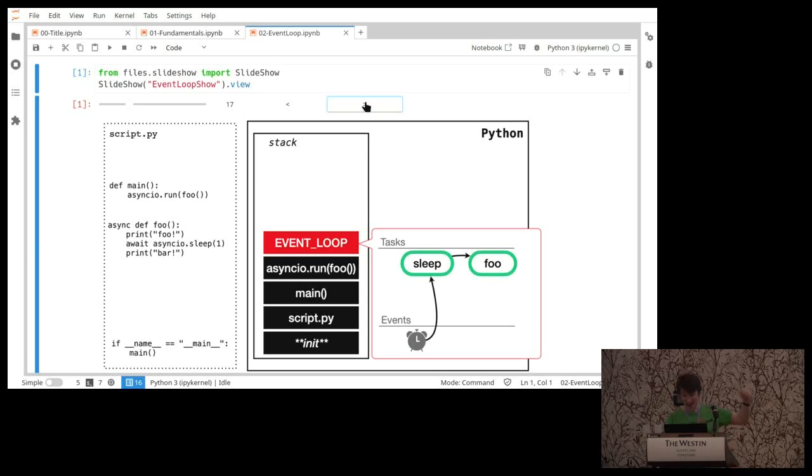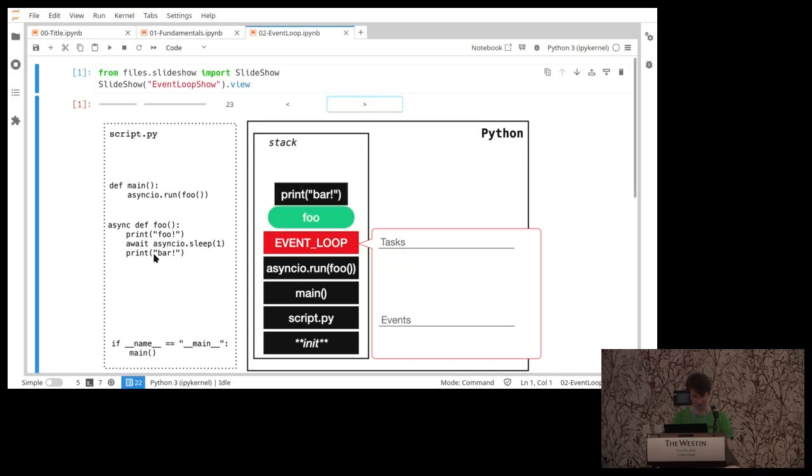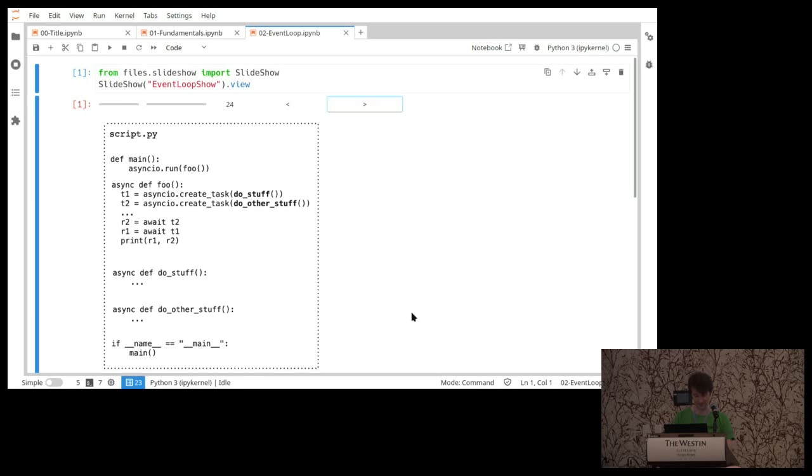OK, so there's an event. There's no other task to run. The whole program's just waiting, and there's nothing else to do. Eventually, the event happens. Sleep is woken up. Sleep then returns to foo. Foo can run. It now prints bar over there, and then everything is cleaned up.